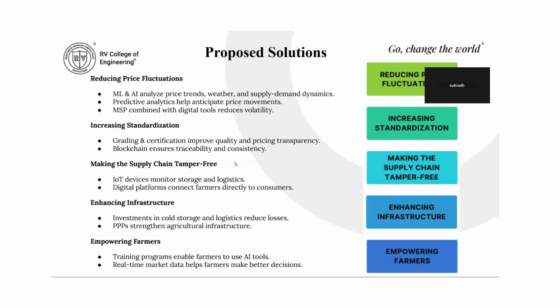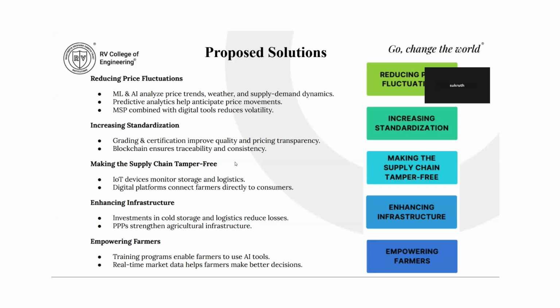Now, these were the key results that we obtained, and the detailed results are mentioned in the report. Coming to the proposed solutions, the first one is that predictive analytics for price stability needs to be implemented. We hear the buzzwords of AI and ML going around these days, and these need to be used. Advanced AI and ML algorithms can be used to analyze historical trends, the weather, supply-demand gaps, and to predict price movements as well.